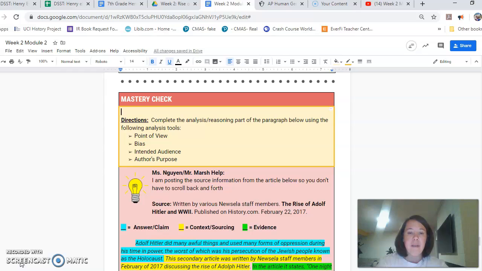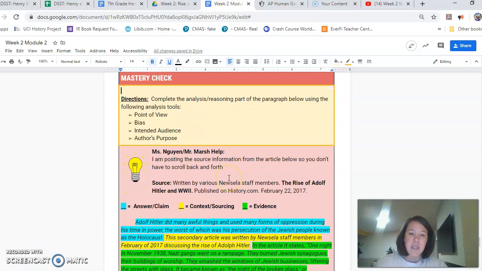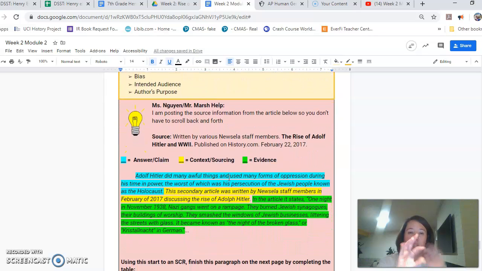Remember that it was written by various Newsela staff members. The title was The Rise of Adolf Hitler and World War II. It was published on History.com on February 2nd, 2017. I've done some highlighting here to help you see the sections that I've broken it into. My answer or claim I highlighted in blue. The context or sourcing information that I'm giving is in yellow, and the evidence is going to be in green.